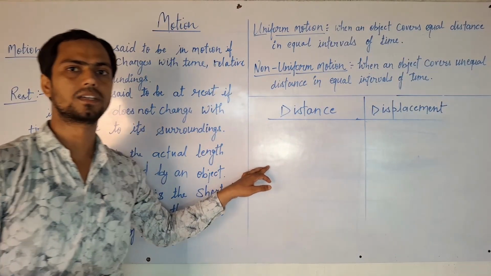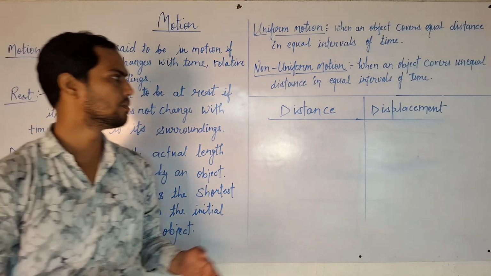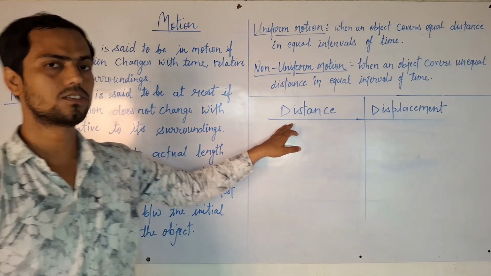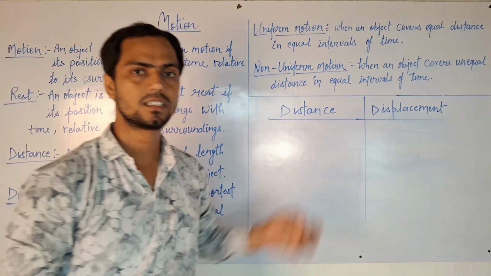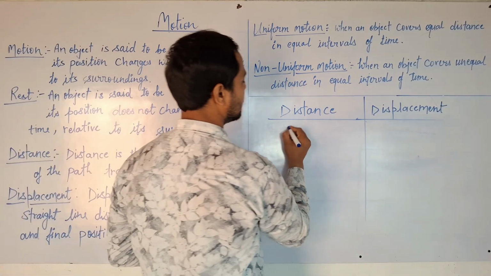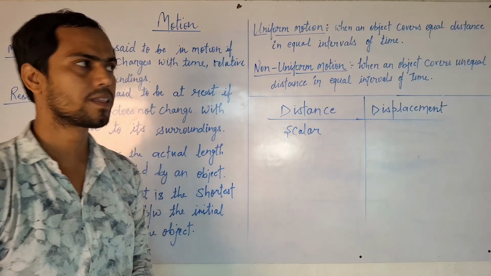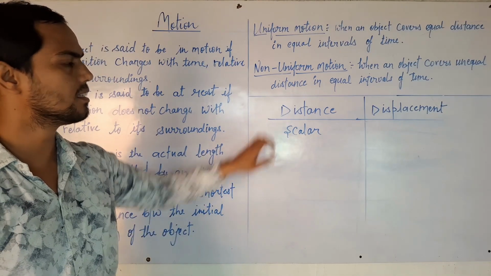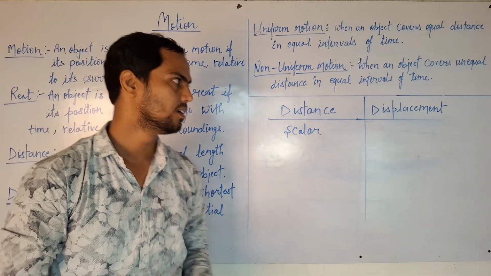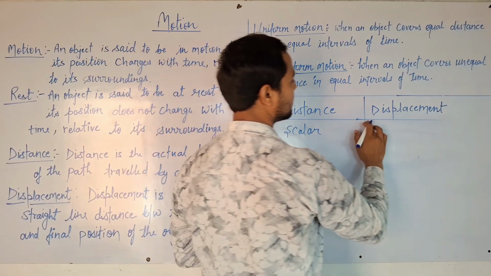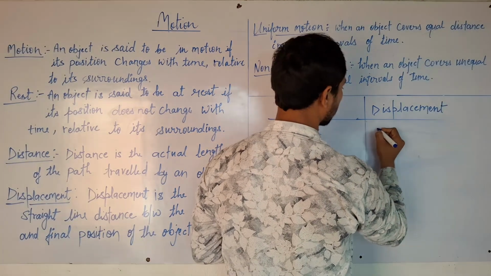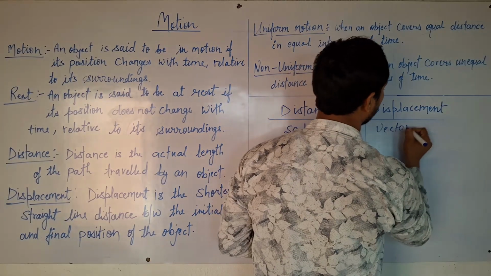distance and displacement easily via a comparison between them. Distance is a scalar quantity. Scalar quantity means if we define distance, we need only magnitude, whereas displacement is a vector quantity.